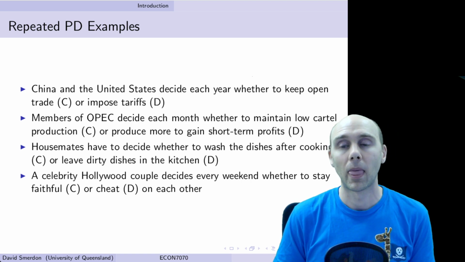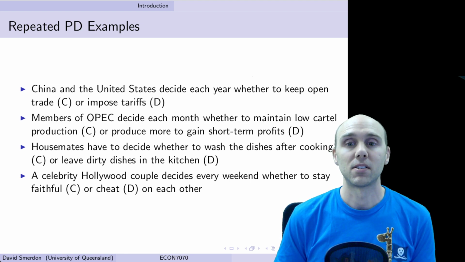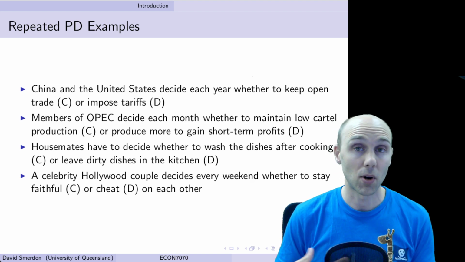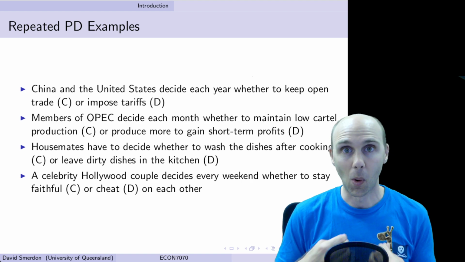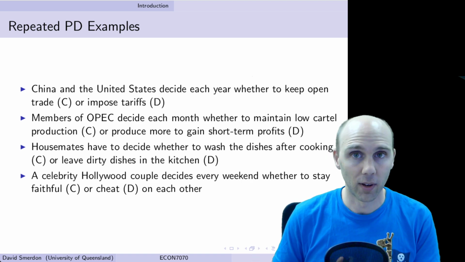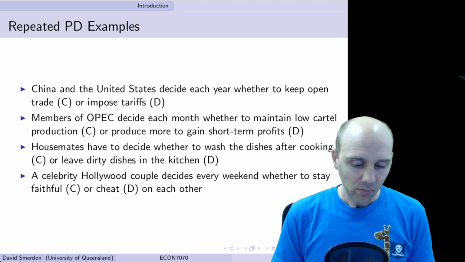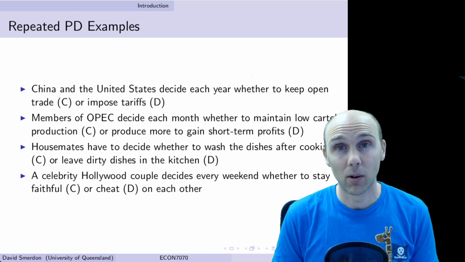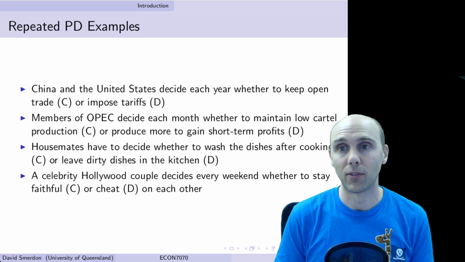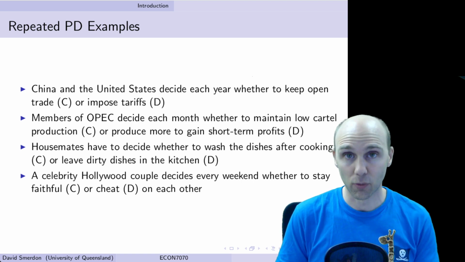For example, trade and tariff wars between different countries, where obviously it's better for both countries if there are no barriers to trade, but there are incentives for one country to put barriers in place to screw the other over, but then there'll be retaliation and so forth. Any sort of cartel environment or collusion, such as OPEC deciding what prices to set for their oil or what quantities of production to put forward.